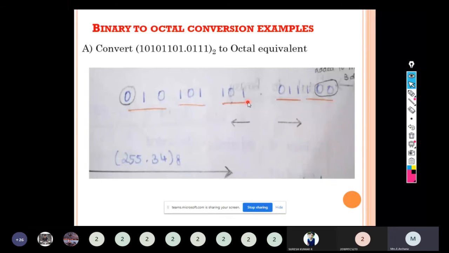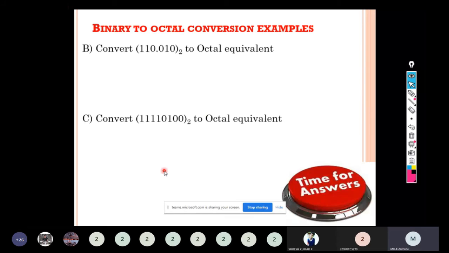We should start from LSB. So 0101101.011. So we will start from LSB. So 101 will have 5 as the octal value, 101 will have 5, and 010 will have 2. For the fractional part, 011 will have 3, 100 will have 4. So the equivalent octal value for the given binary number is 255.34.